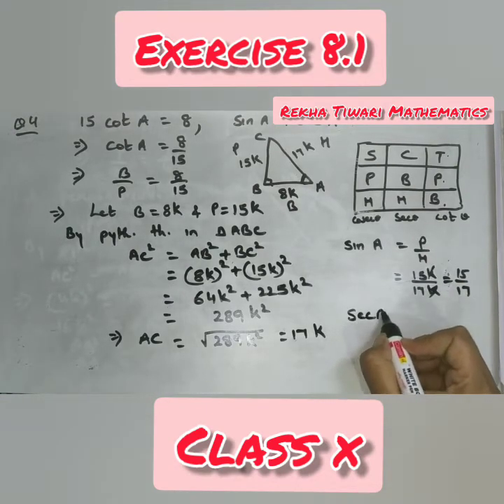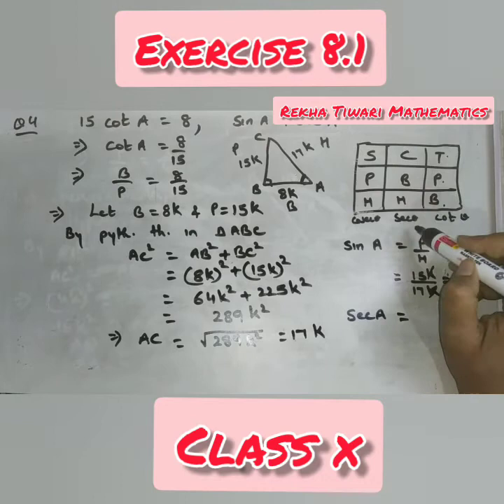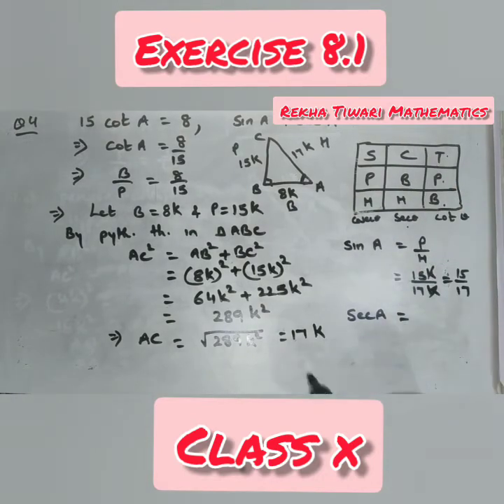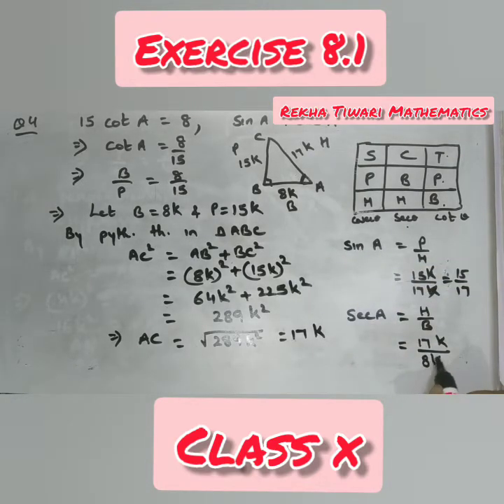The other is sec A. Sec A is the reciprocal of cos A. Look here, sec is the reciprocal of cos. So the formula interchanges. It becomes H by B. H is hypotenuse, that is 17K. Base is 8K. Cancel K. Answer comes out to be 17 by 8. Fifth part, try yourself. Sec theta is given to you. You have to calculate other trigonometric ratios. Do this question yourself. Come to question number 6.